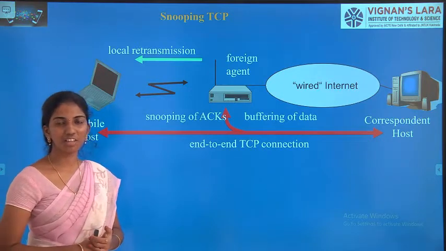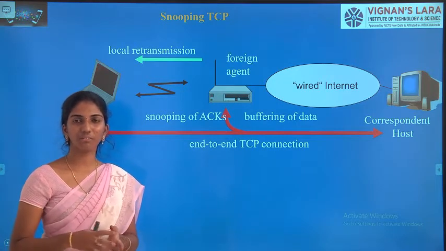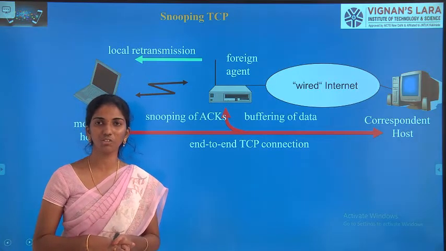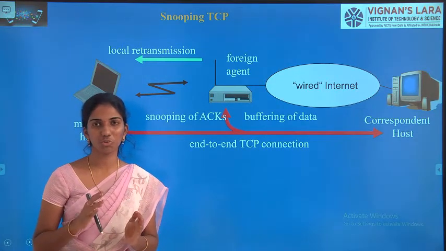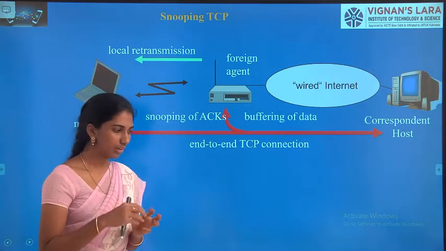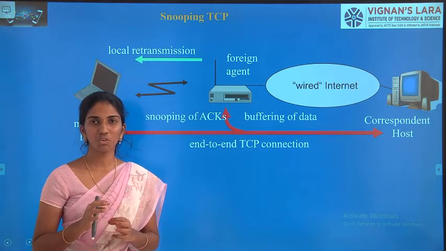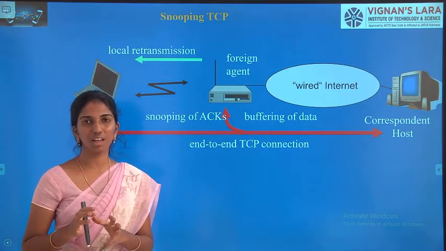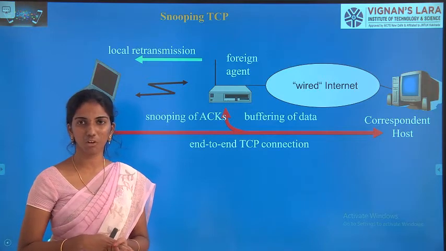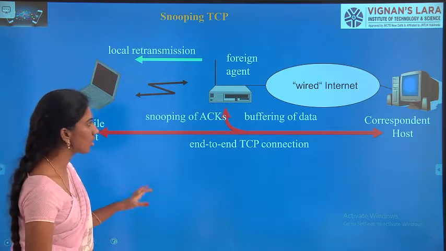Okay. So in the previous class we started with indirect TCP, the first topic of the fourth unit. In indirect TCP, rather than maintaining end-to-end semantics, we divide the connection into two parts: one with respect to wired and the second with respect to wireless. So the TCP feature of end-to-end semantics is not maintained. At the same time, the retransmission is done by the foreign agent itself, which means the buffering takes place at the foreign agent. Based on that, some rectifications are done, and that concept is snooping TCP.